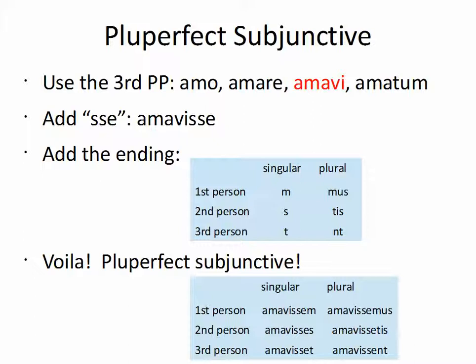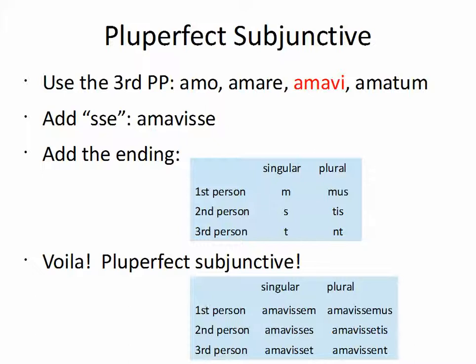So basically, making the pluperfect subjunctive is pretty straightforward. You use the third principal part. That's why it's red right there. You're going to add sse to it. So then we end up with amavisse. And then you add an ending. And the endings for all the subjunctive forms are m, s, t, mus, tis, and nt. This is pretty familiar, hopefully, if you're used to o, s, t, mus, tis, nt being the present tense endings. You're really just changing one ending out. So voila. You have the pluperfect, my French is horrible, sorry.